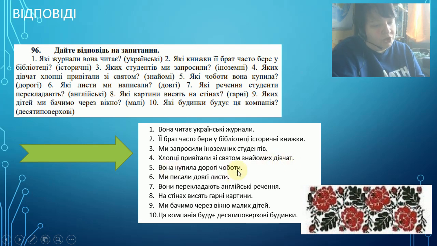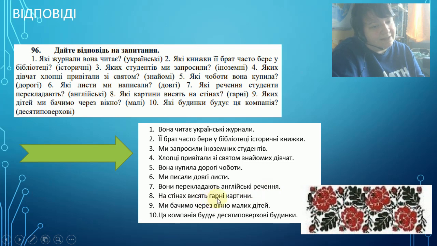Вона купила дорогі чоботи. She bought expensive boots. Ми писали довгі листи. We wrote long letters. So you see that we change nothing here because boots and letters are inanimate. Вони перекладають англійські речення. They translate English sentences. Again, we change nothing.